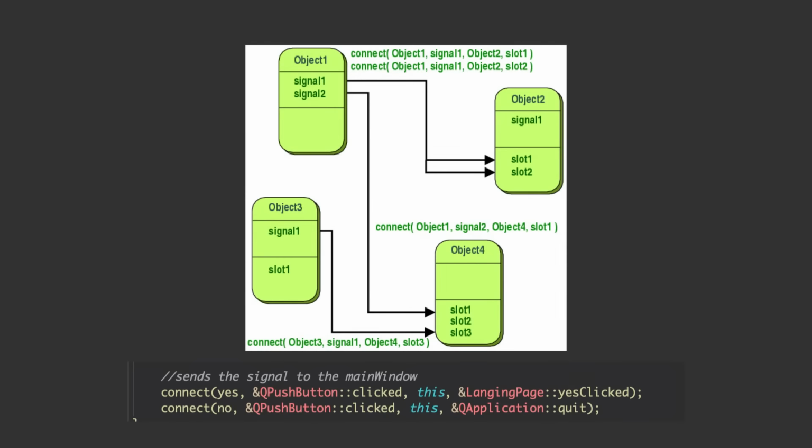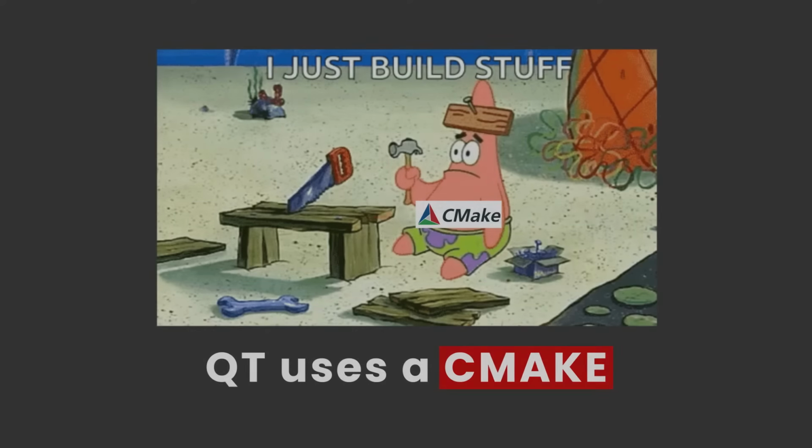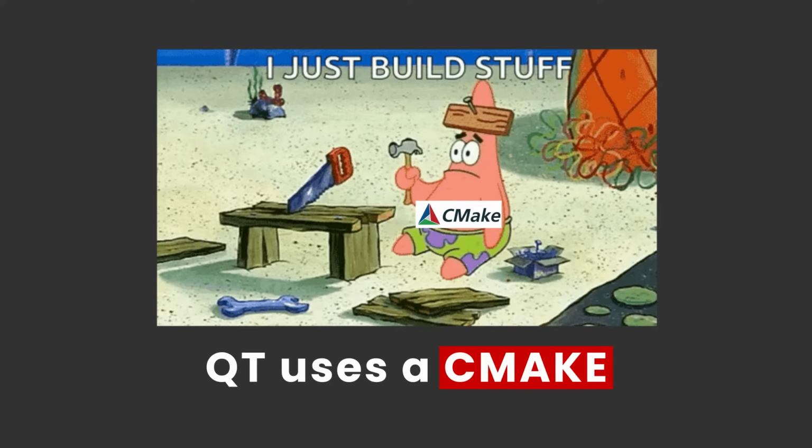So how does Qt work? Qt uses a weirdly elegant event system called signals and slots. Instead of ugly callback hell, it lets components communicate in a way that actually makes sense. And Qt uses CMake as its build system. With a few lines of code, your project is ready.